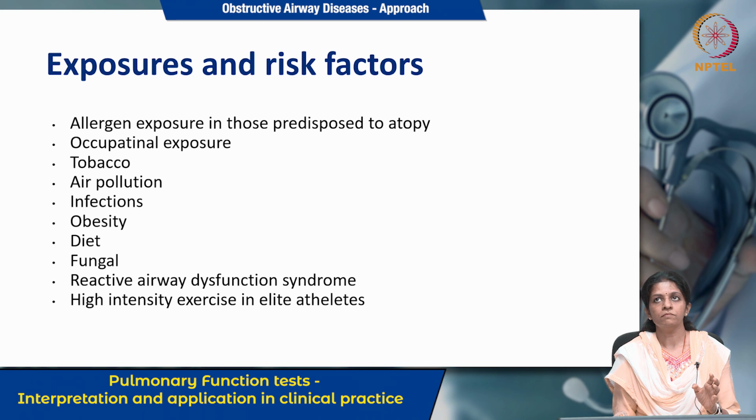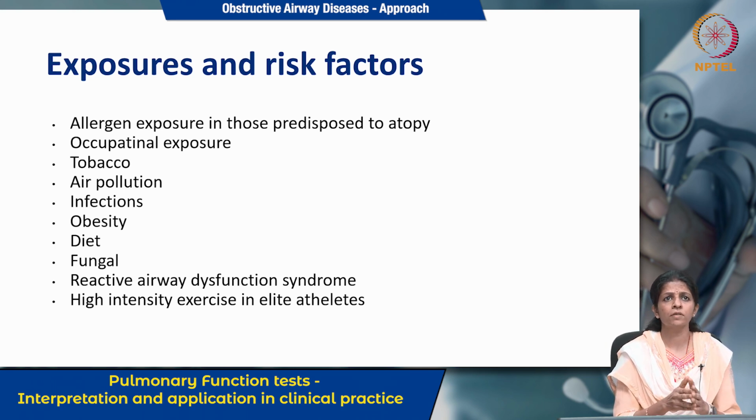When we are talking about bronchial asthma, in its development there are certain exposures or risk factors, maybe in the prenatal or childhood or adult period, which predispose the patient to this disease.